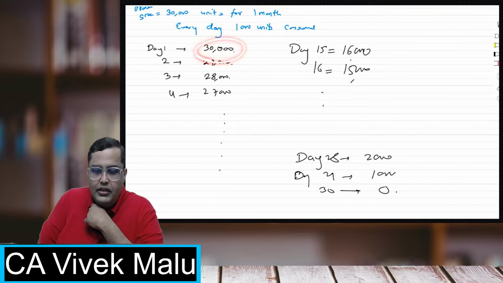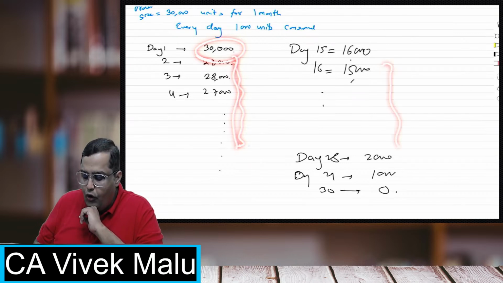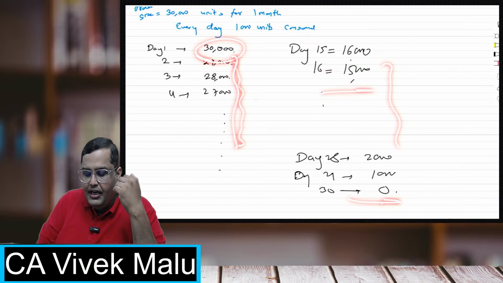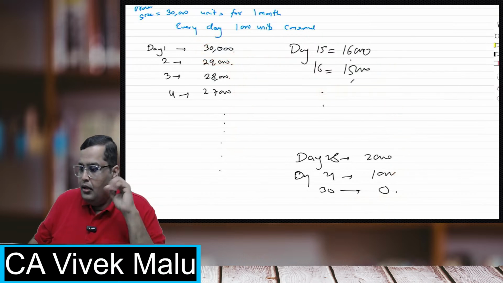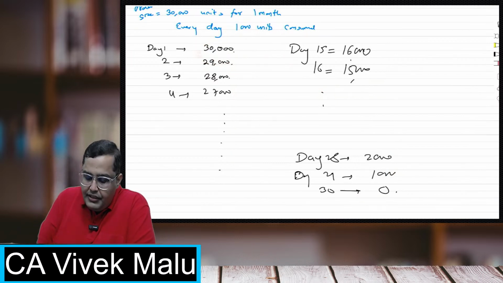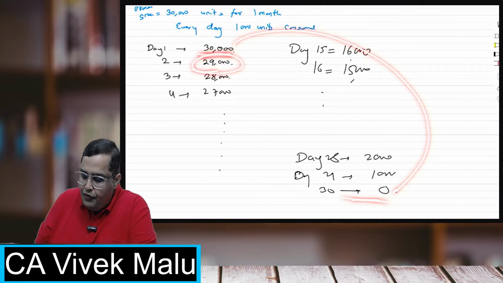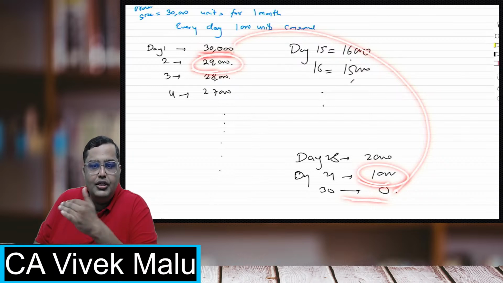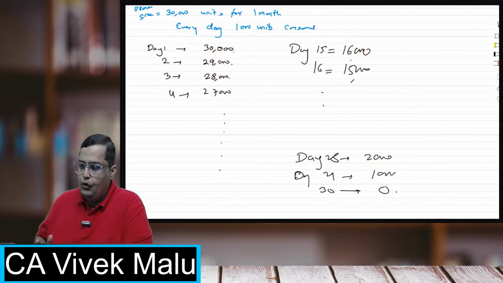Whatever your order size is, it will continuously keep on falling because we do not maintain the stocks, and on the last day it will become zero. For some period it will be above the average, for some period below the average. So on an average we will always be maintaining half of whatever we order. Avni, is it clear now? Why is average inventory exactly half of the order size? 30,000 on the first day, on the last day it is zero, so on an average I'm having 15,000. Similarly, 29,000 for one day and 1,000 for another day, so 29,000 plus 1,000 divided by 2, on an average 15,000. This is how it works.